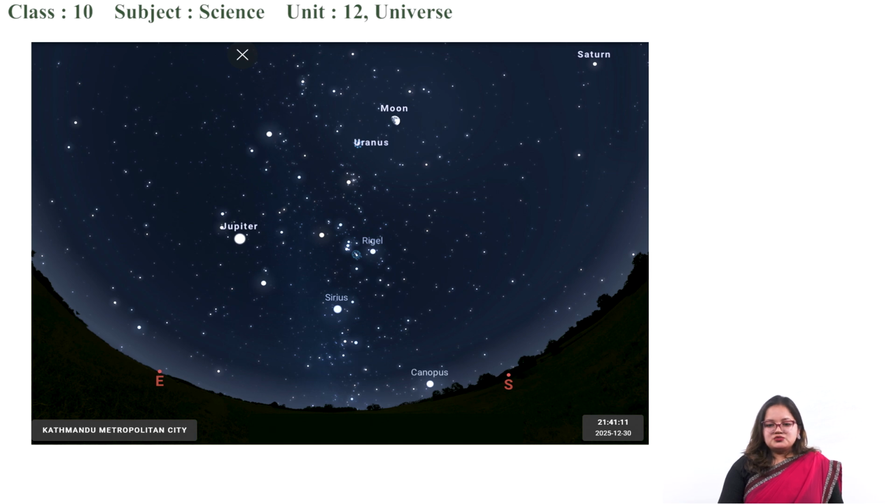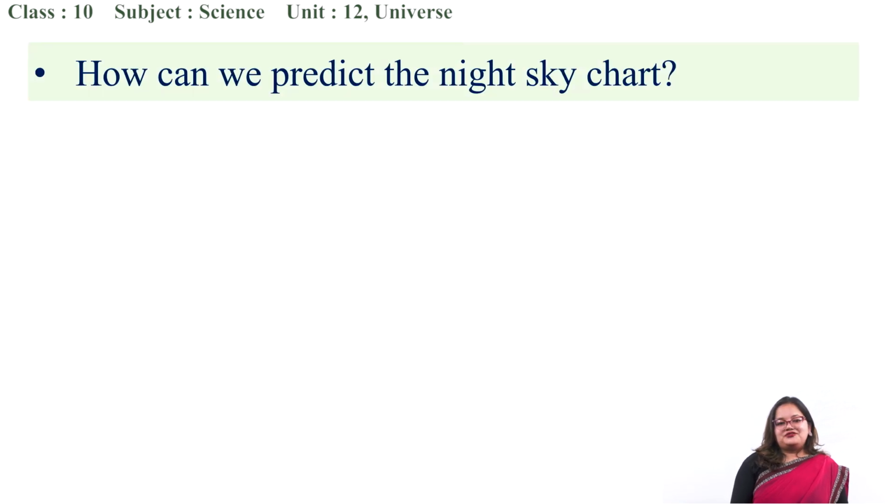Some questions you might be thinking of is, how can we predict the night sky chart? For us it is easy. We can simply use some free software and predict this night sky chart. But what about the scientists? How do they predict this chart?